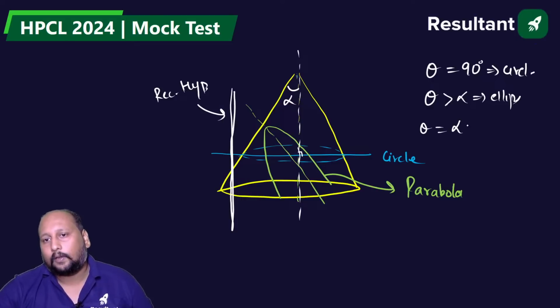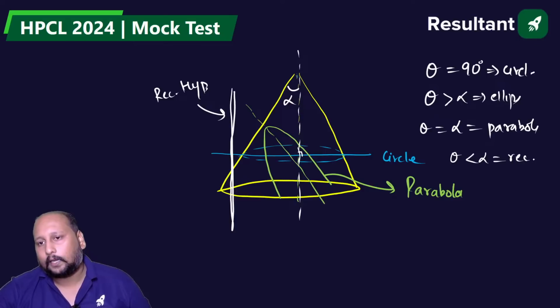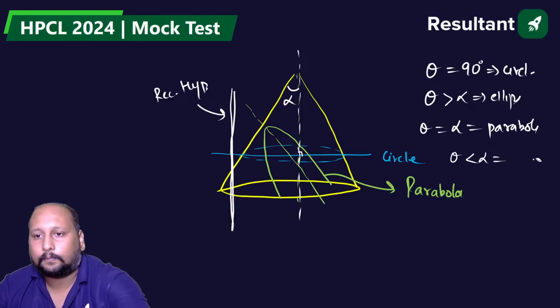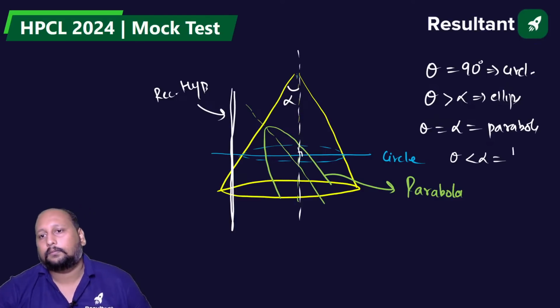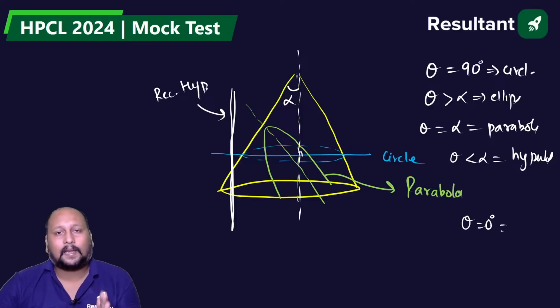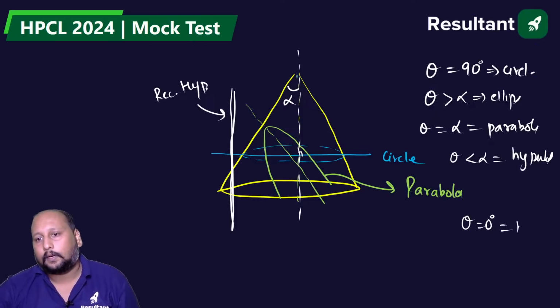Theta exactly equal to alpha, we'll be getting a parabola. Theta less than alpha, we'll be getting a hyperbola. And theta equal to 0 degrees, that means exactly parallel to the vertical axis, a rectangular hyperbola.